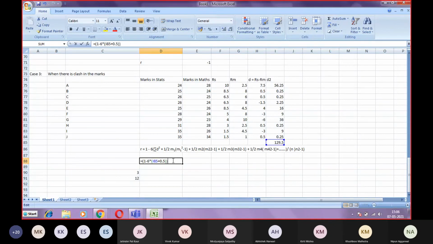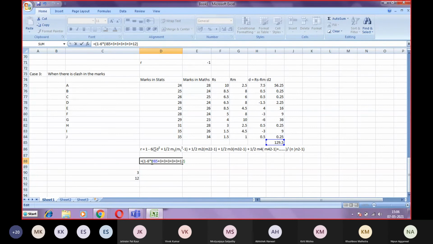So here if we apply, this becomes 1 minus 6 into sigma d square plus 3 plus 3 plus 3 plus 3 plus 3, five times it is 3, and plus 12. Fine.